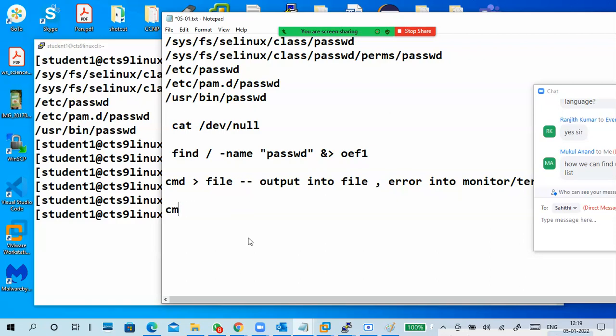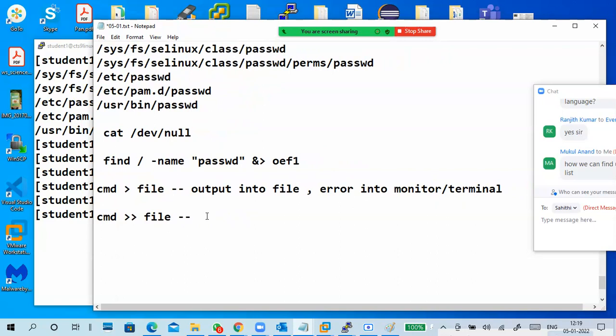CMD double greater file: what is the meaning? Same thing, but append the output to the file, and the error goes to the monitor.